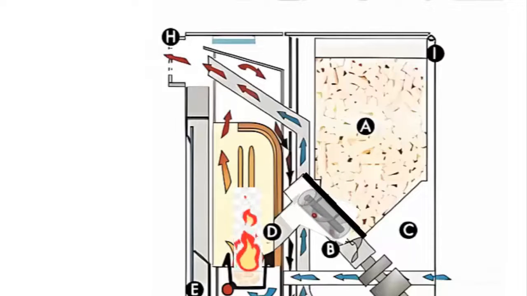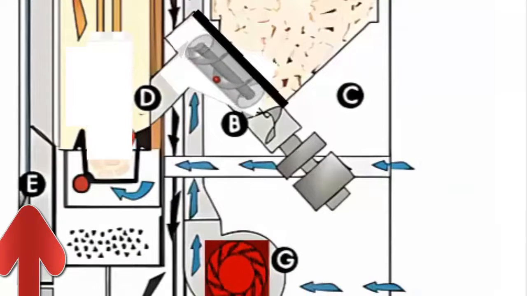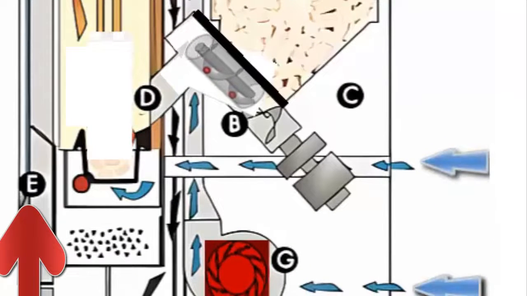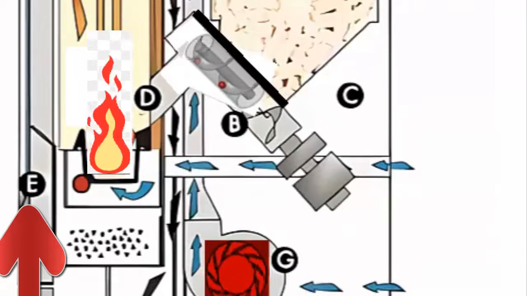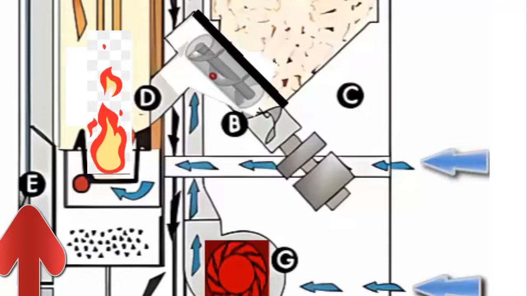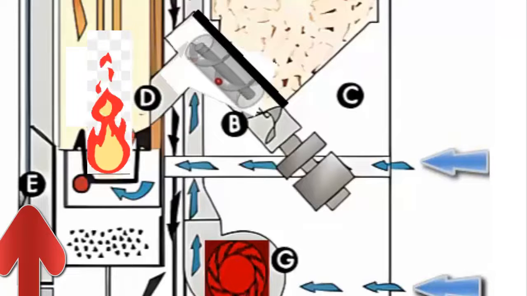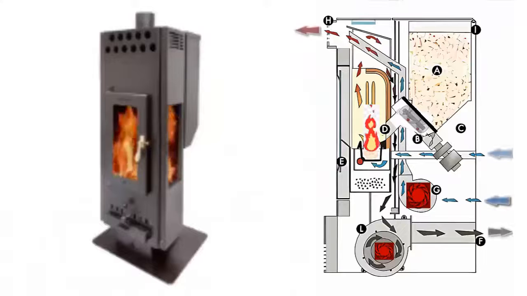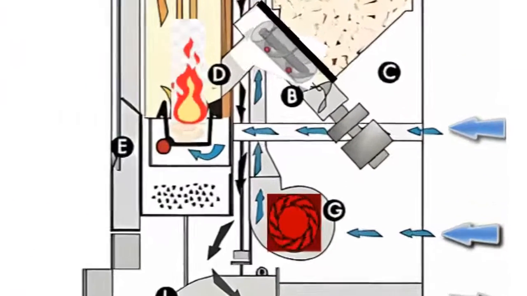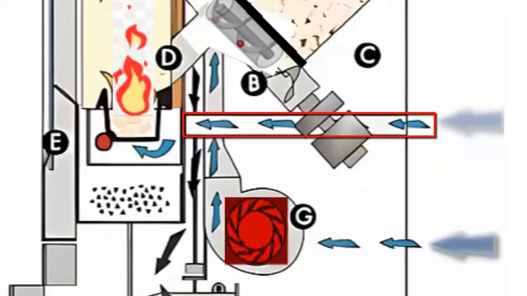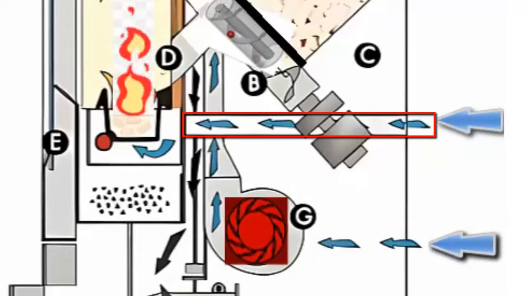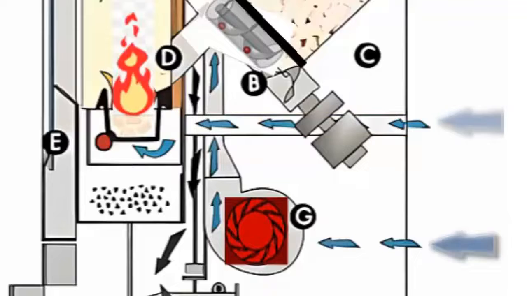3. The initial ignition of the pellet is carried out by an electric resistance, Part E. 4. Once the pellet stove ignites, the electric resistance, Part E, turns off. 5. The air entering the combustion chamber provides oxygen for combustion, and some of it must be heated by the pellet combustion. It is then sent, along with the generated smoke, to the central heat exchanger to subsequently heat the cold air, which will then exit through Part H.